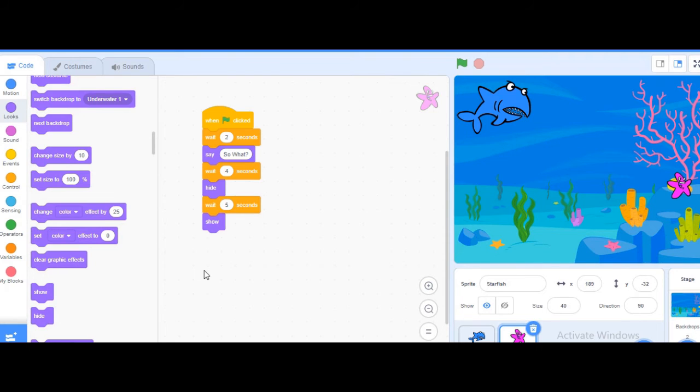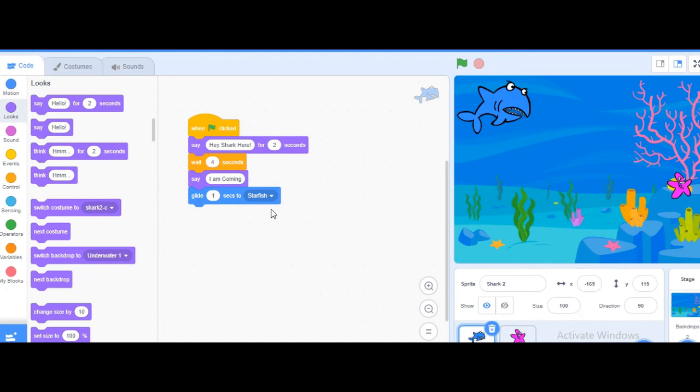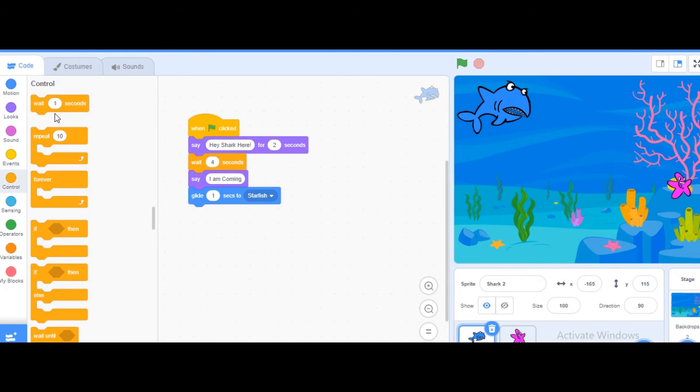Okay, and it should say you are a fool. Okay, and then what this one will do, it will glide 1 second to starfish, then wait for 2 seconds here also, wait for 2 seconds.